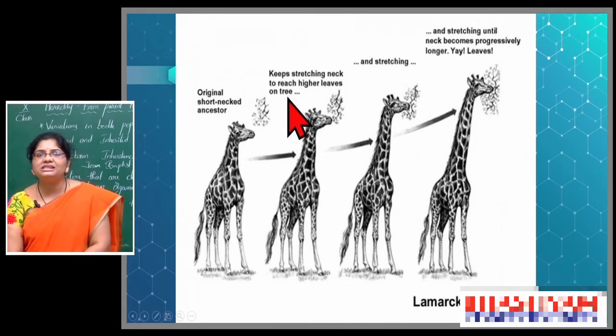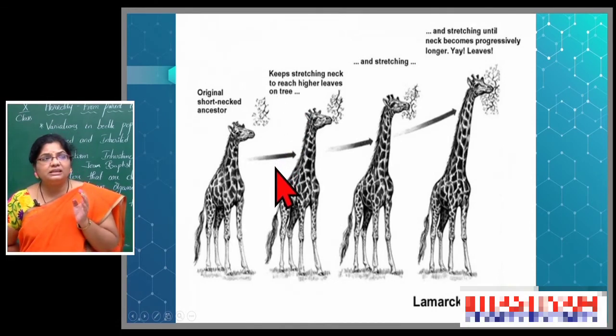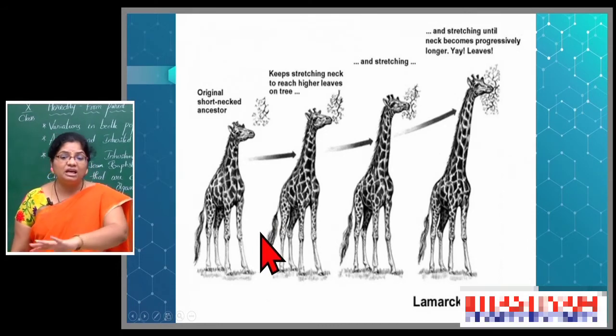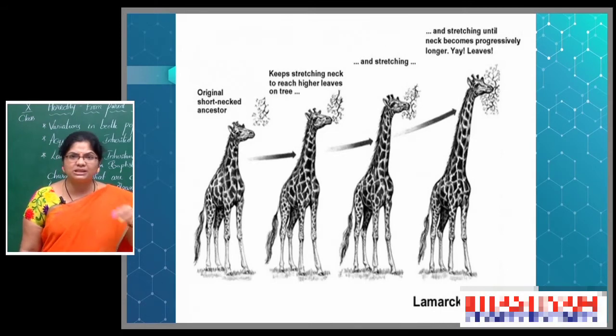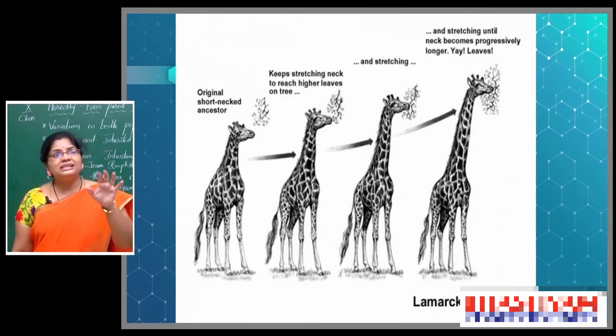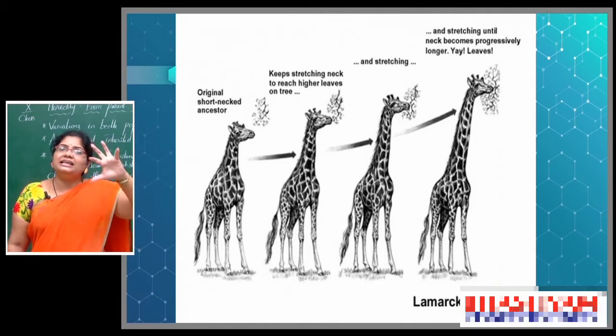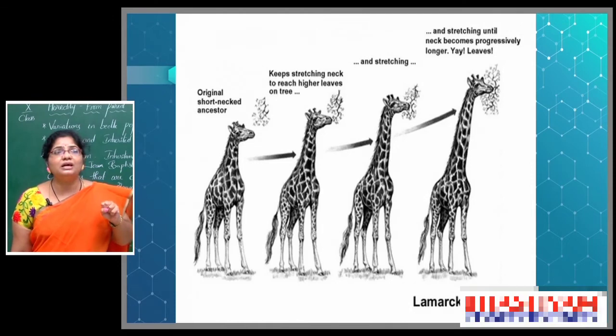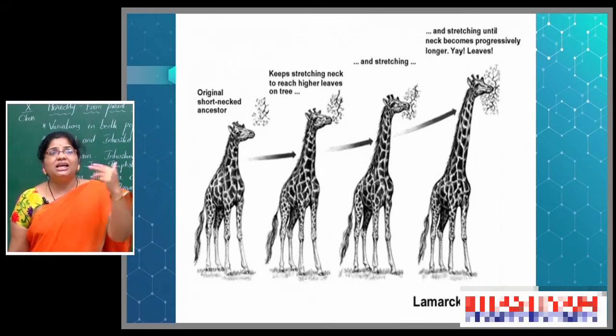What he hypothesized: in some situations, these giraffes are unable to get the food material from the ground. The ground has so much grass and small plants, no? So this giraffe is unable to get the food material from the ground. So what did the giraffe do? He started stretching the neck. Slowly it raised the neck and tried to catch the branches of the plant, stretching. Still more they stretched like that.